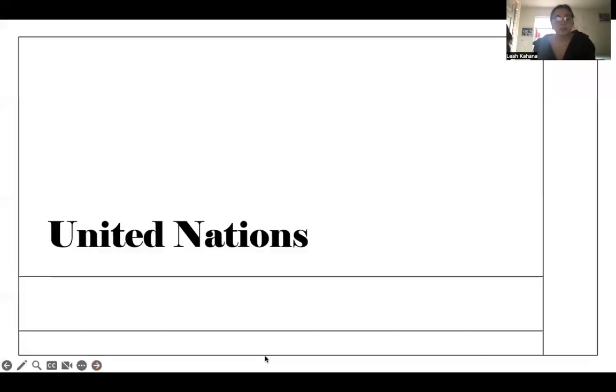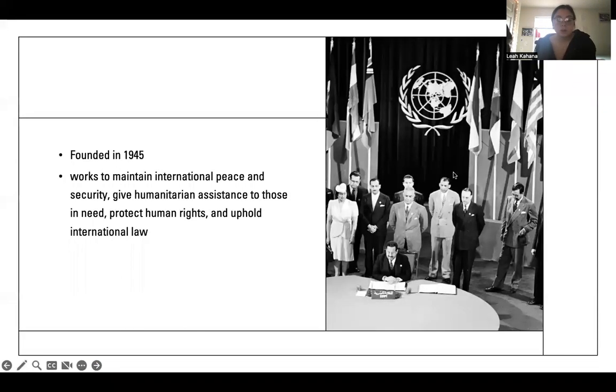Okay. So the first one we're going to talk about is the United Nations. The United Nations was founded in 1945, and today there are 193 members that are a part of the UN, but there are 5 permanent members, and those are China, France, Russia, the United Kingdom, and the United States. And this basically means that they have the power to veto legislation that comes through that they might not like.